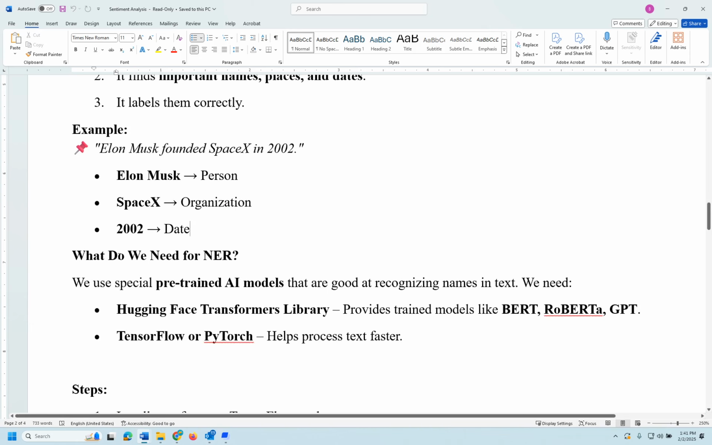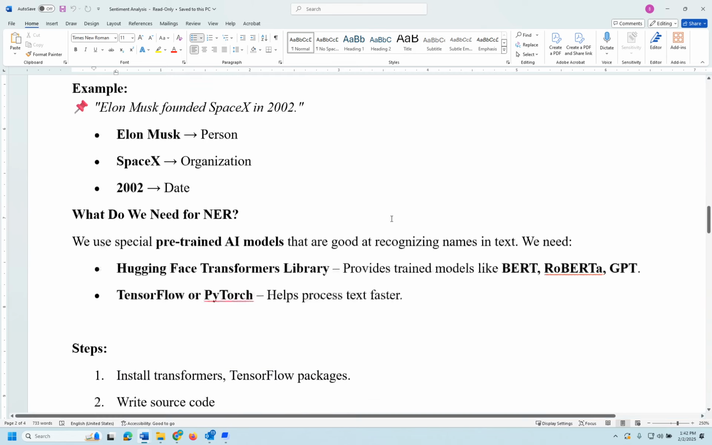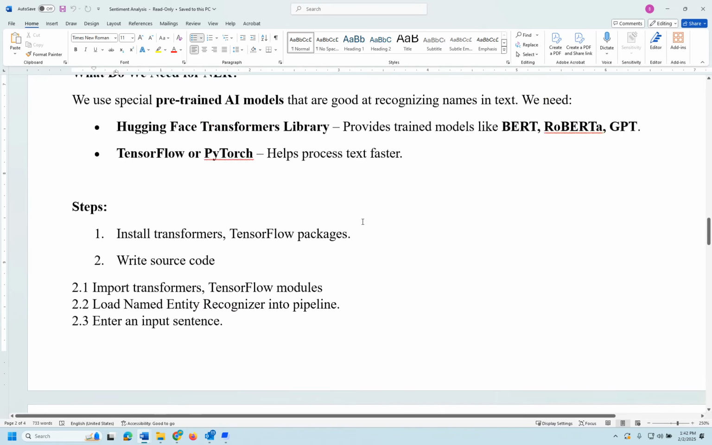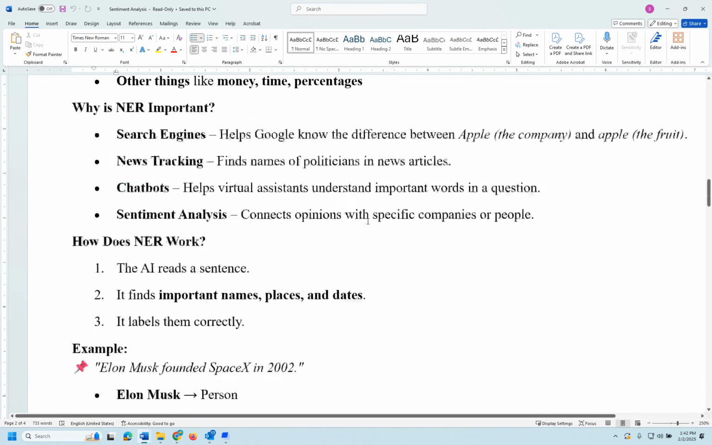So what do we need for this NER? Basically, pre-trained models that you can get from the Hugging Face library, such as BERT, RoBERTa, GPTs. We are using either PyTorch or TensorFlow to process the text. These steps I'm going to show you in a Google Colab in just a moment.